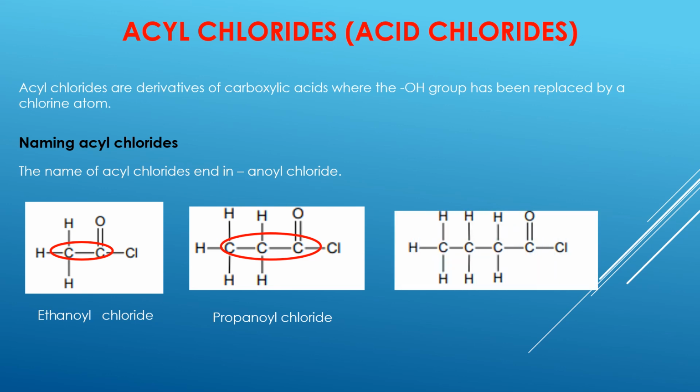For this example here, identify the parent chain. There are 4 carbon atoms in the parent chain. Remember, the functional group should be part of the parent chain. So now we have 4 carbon atoms. Prefix is but. So if you put the words together, it will be butanoyl chloride. So students, I hope you have understood how the different acid derivatives are named based on their different functional groups.